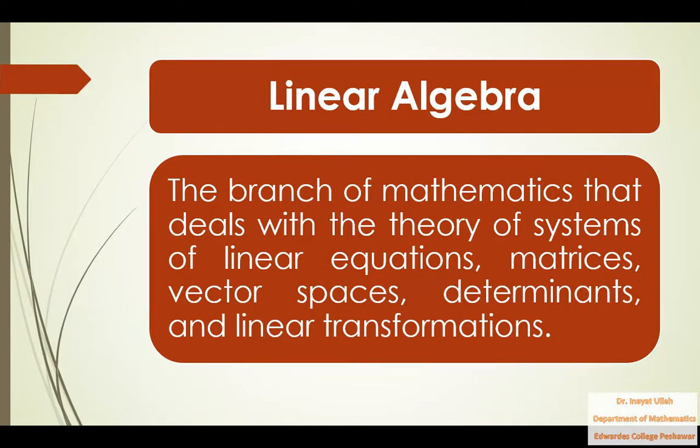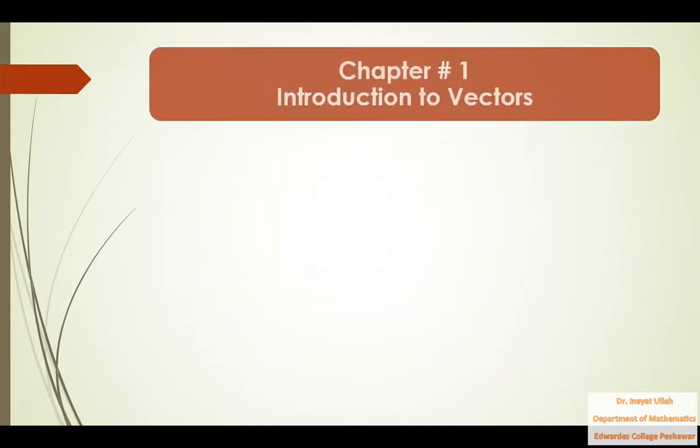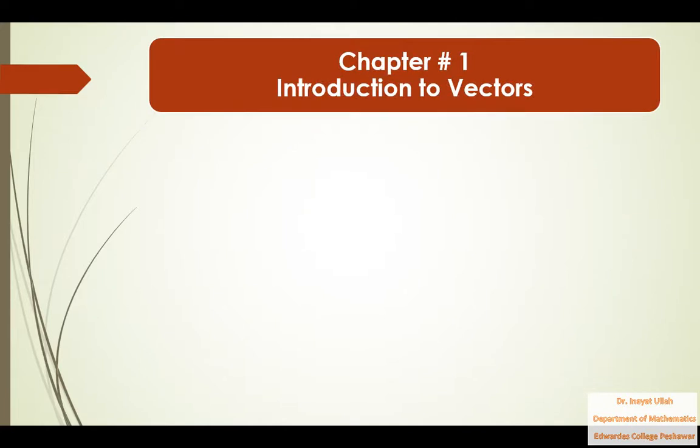So let us start the first chapter from the recommended book, and the name of this chapter is Introduction to Vectors. Remember that the chapter name is Introduction to Vectors. So it means that we need to study in this chapter the basic things about vectors, not the whole thing, just the basics.